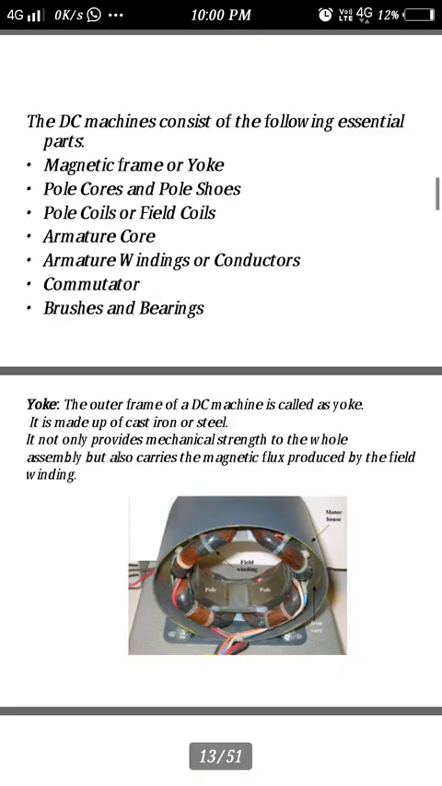This is the outer part. The yoke is the outer frame of the DC machine. It is made up of cast iron or steel. This material helps to make the yoke very strong. It not only provides mechanical strength to the whole assembly, but also carries the magnetic flux produced by the field.